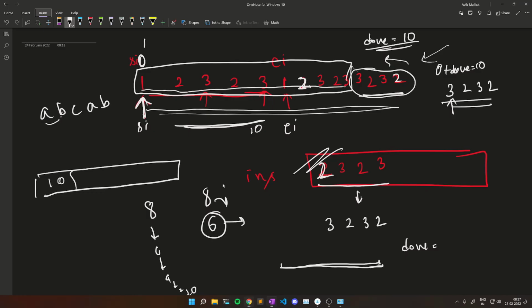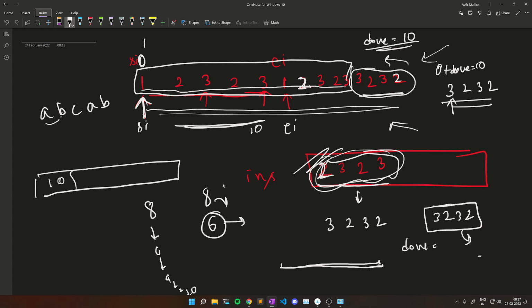But before reversing, see, currently these are the elements I need to insert here, right? But this is the actual order, while currently my array was reversed. So I have just reversed this one too and inserted it. Like I have inserted it like 3 2 3 2. Currently in my array A I have inserted like this, and I have reversed it to 2 3 2 3.